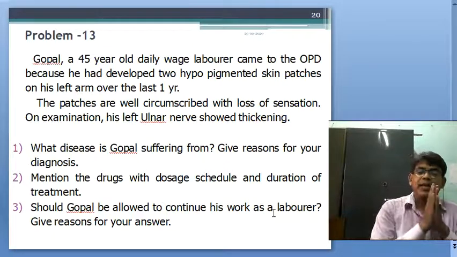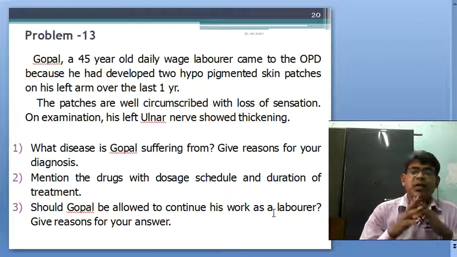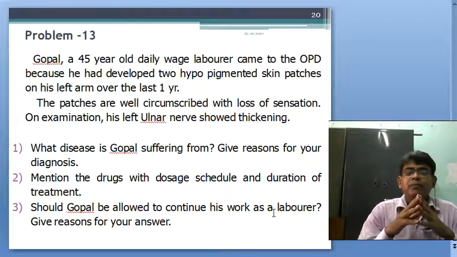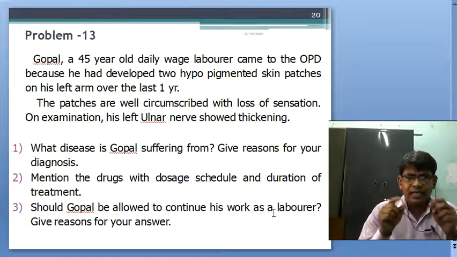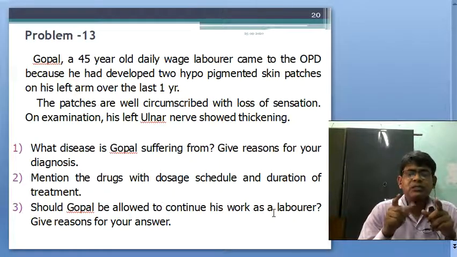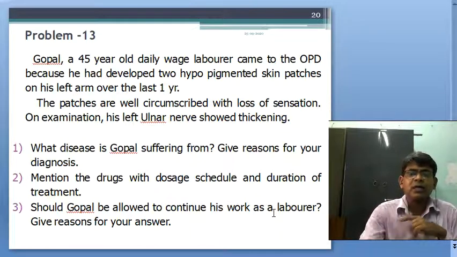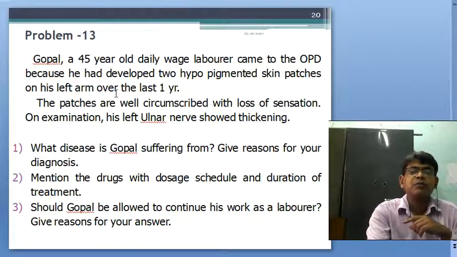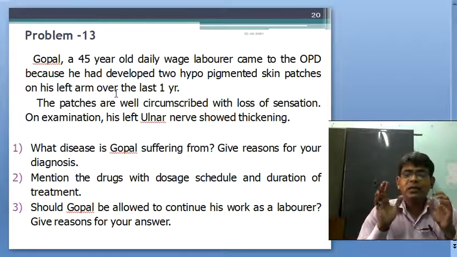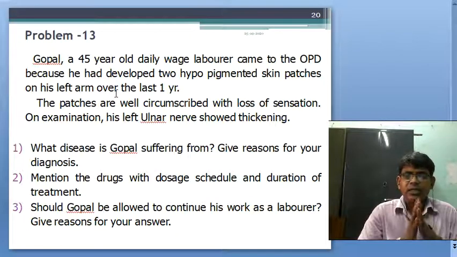Care of the hands, care of the feet and care of the eyes should be there. Here, because only the arm is involved, with the ulnar nerve and the hypopigmented patch on the left arm, hand care is the main thing.